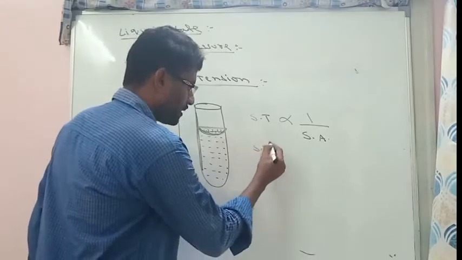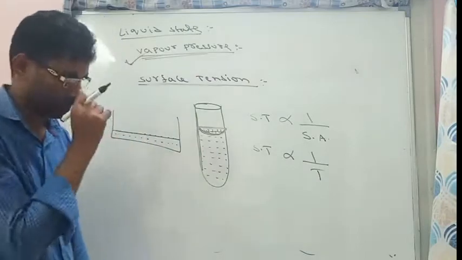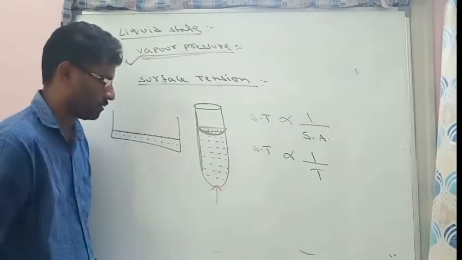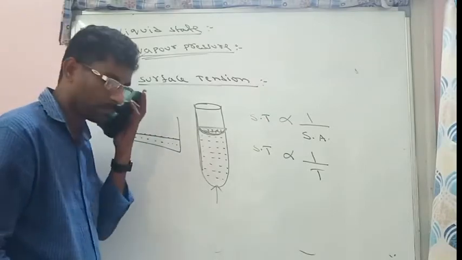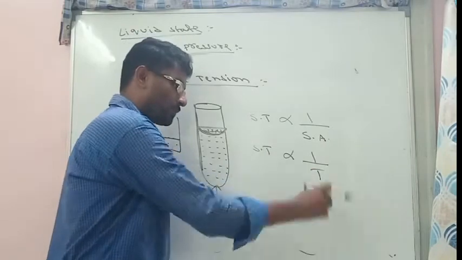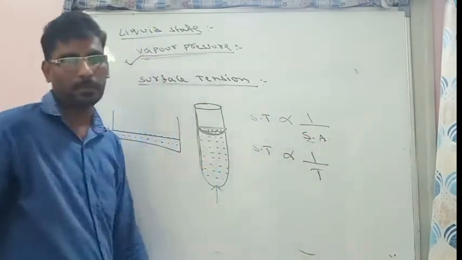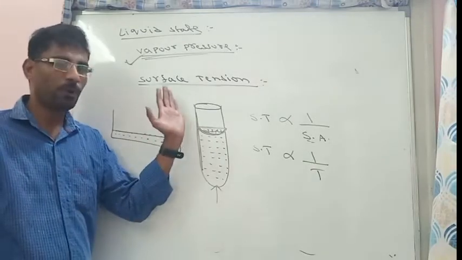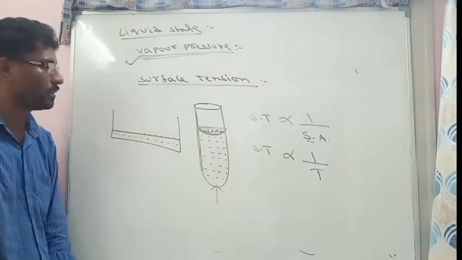Similarly, surface tension is inversely proportional to temperature. When we heat the liquid, the force of attraction can break, so due to the breaking of the force, the pulling capacity will be lesser. So surface tension is inversely proportional to temperature, and also inversely proportional to surface area. That is surface tension, the force acting per unit length of the liquid surface.